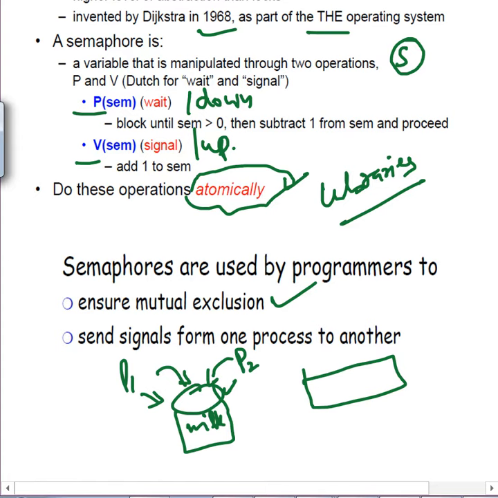So if we have scenarios where we want to defer some process, say P2, after P1, I mean P2 shouldn't be before P1, in those cases also we have what's called signaling, and we can use semaphores for that. And for ensuring mutual exclusion, obviously we were doing that. For mutex it's also used.